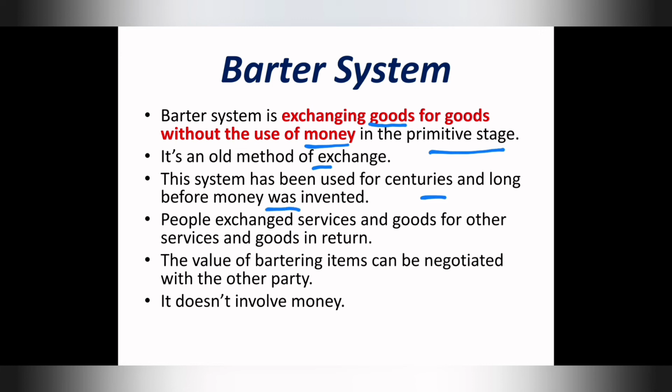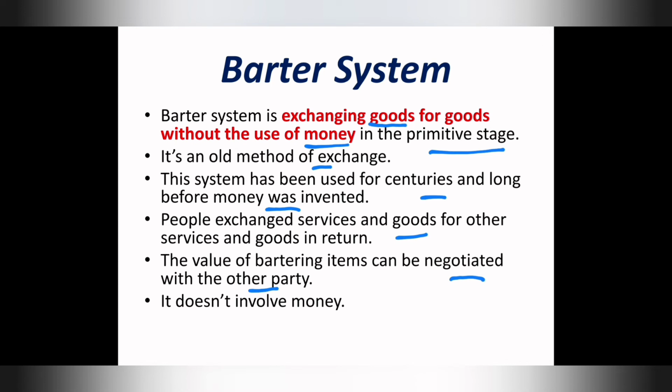People exchanged goods and services for other services and goods in return. The value of bartering items can be negotiated with the other party.